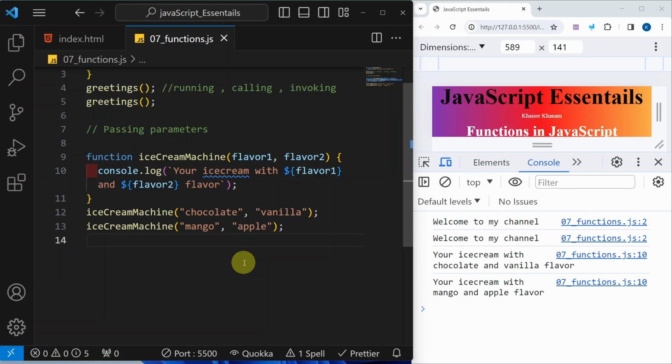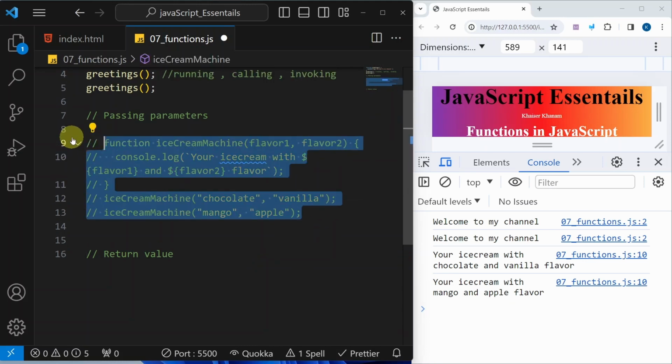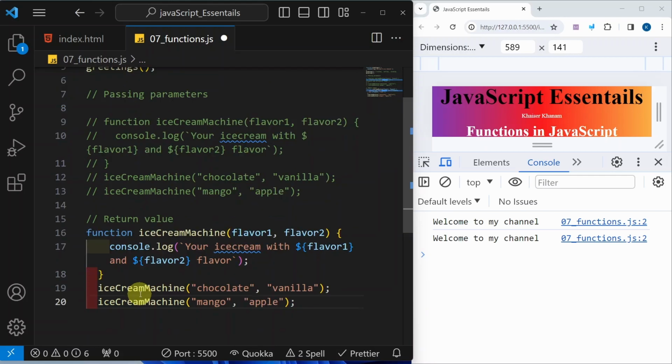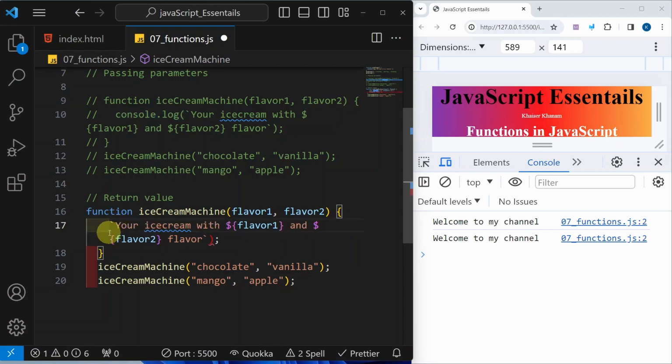In our previous few lectures we have understood that functions will be returning values. Now let us see how to return a value in a function. Return value. I will copy the same function, comment it out, and paste it here. Now inside this function, we will use the return keyword to return our value. Instead of displaying this log, since usually we will not display a log to the user, we display the message if they are visiting our website. I will remove this log.